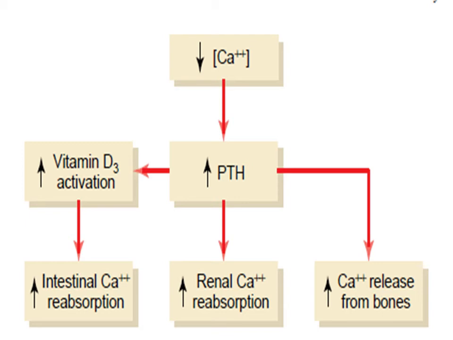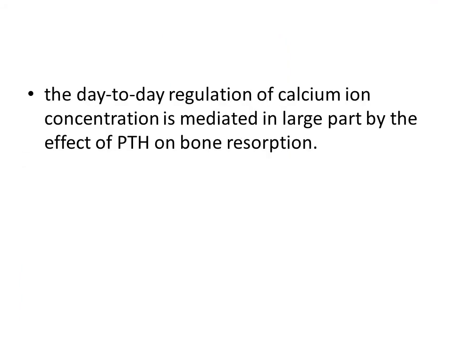It also causes vitamin D3 activation, which leads to intestinal calcium absorption and also stimulates renal calcium reabsorption. Therefore, the day-to-day regulation of calcium ion concentration is mediated mainly by the effect of PTH on bone resorption.